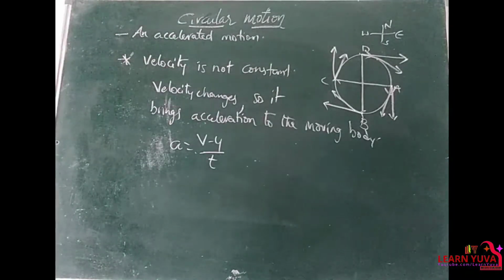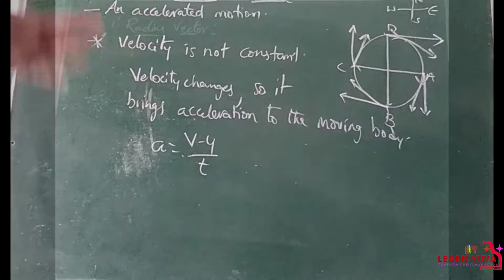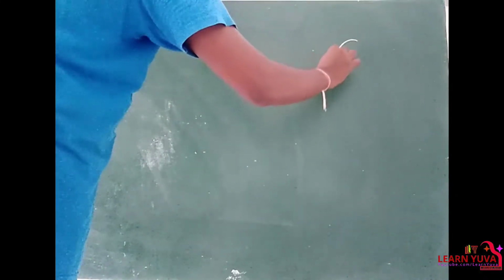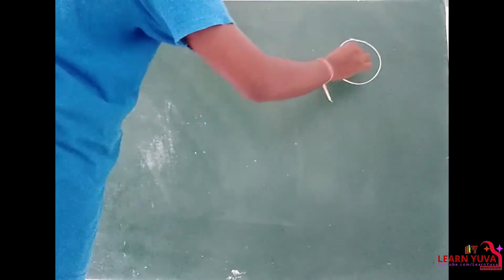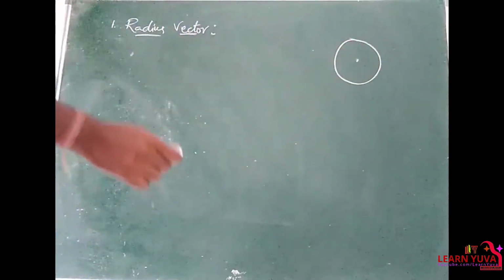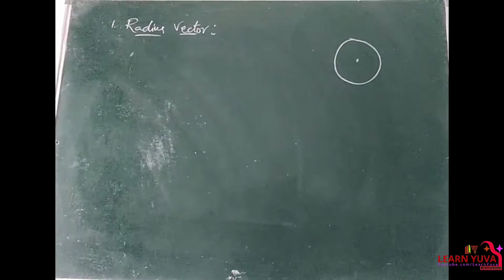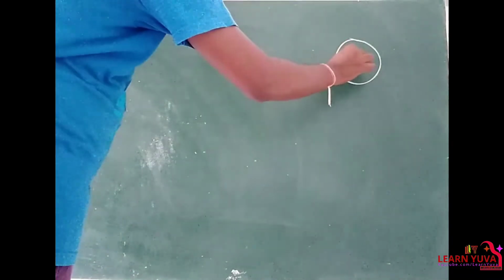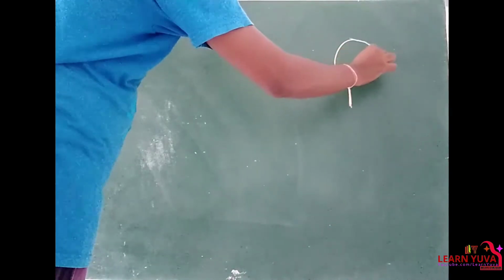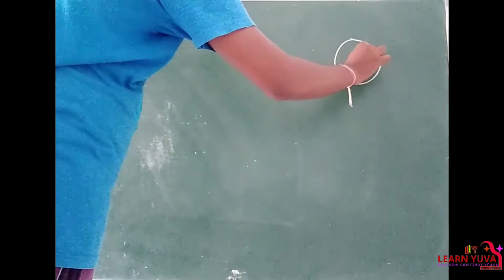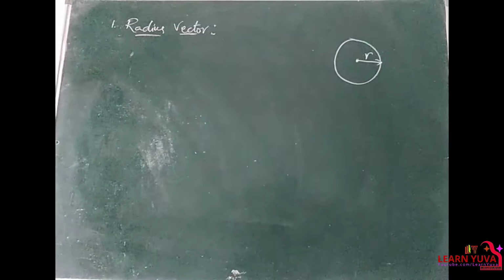There are some terms related to this. First one is radius vector. As we already know, the body is in circular motion, and the line joining the center of the circle to any point of the path is nothing but the radius.